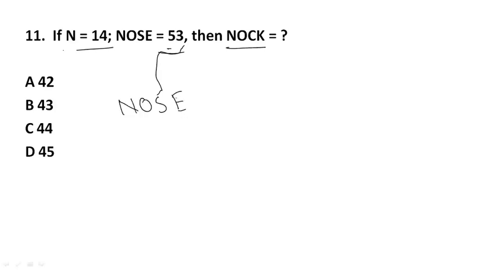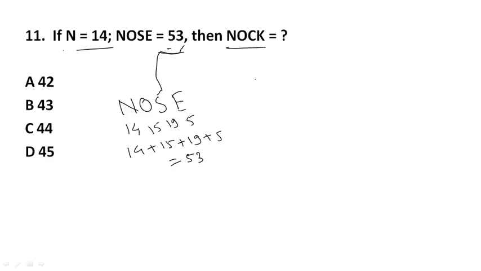Okay. NOSE: N 14, O 15, S 19, and E 5. If we add all these numbers, 14 plus 15 plus 19 plus 5, then we get 53.